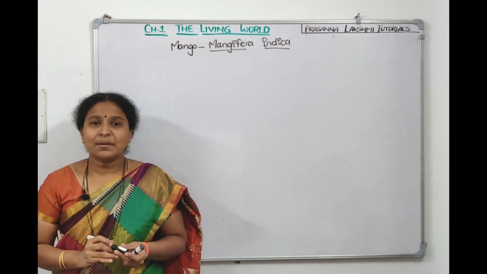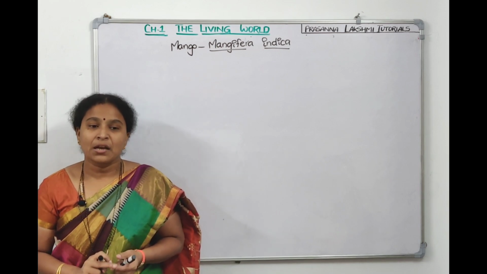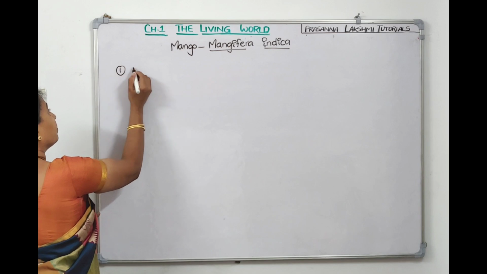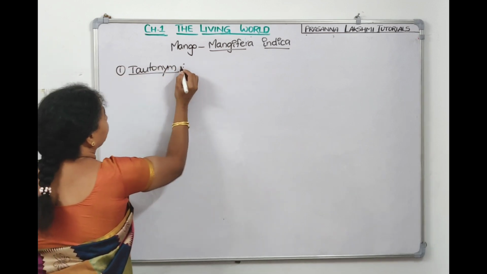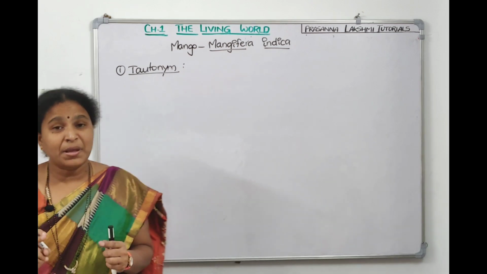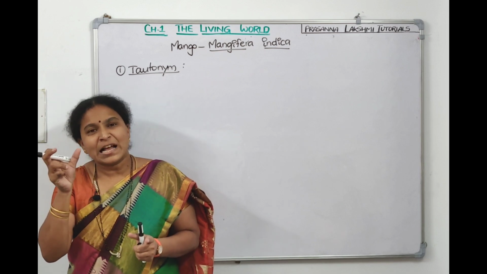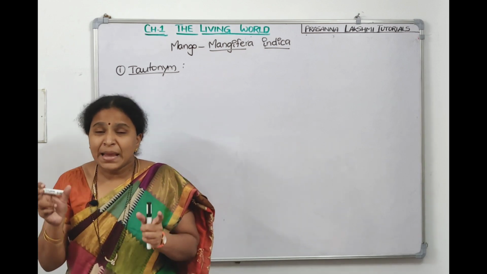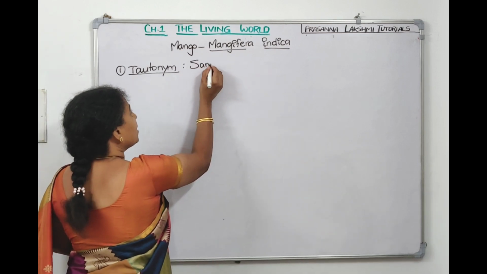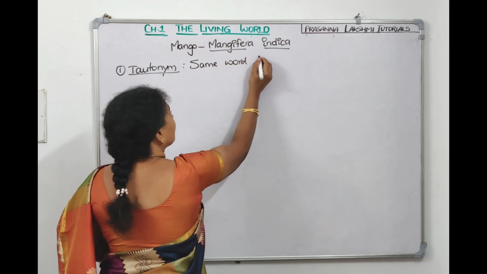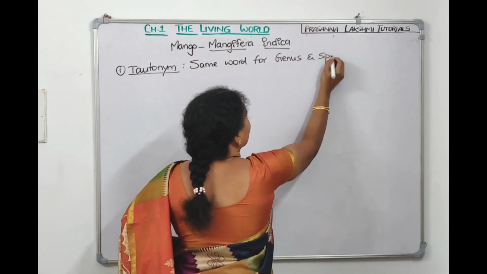Now here there are some words: tautonymy, synonymy, autonomy, homonymy. Let us see that. What do you mean by tautonymy? If the name of an animal has the same word for genus and for species, it is called tautonymy.